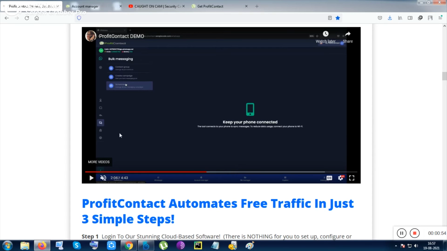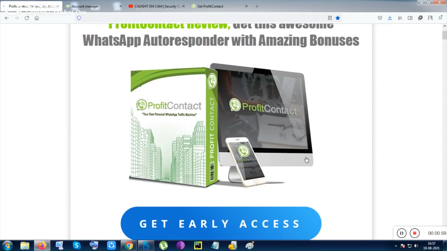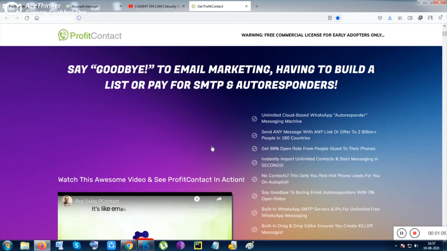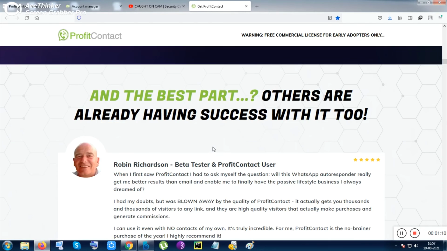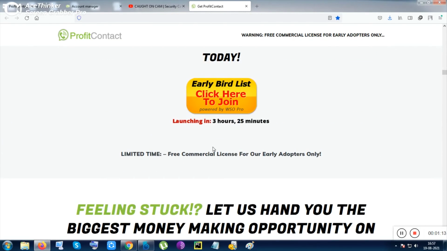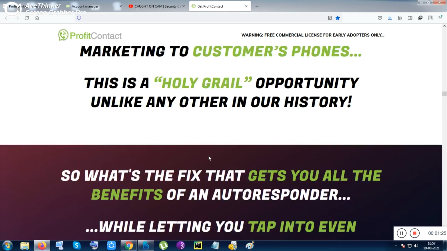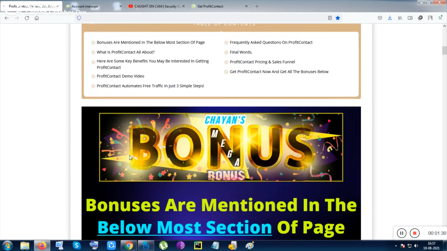Apart from that, if you click on these buttons, you will be redirected to the sales page. From the sales page you can get the tool. You can see the sales page now. This is a very basic tool. You need to scan your WhatsApp and just start WhatsApp marketing. You have to have the list of contacts to do the WhatsApp marketing. You need a landing page to capture WhatsApp mobile numbers to start your marketing. And that is a new kind of marketing, I think.